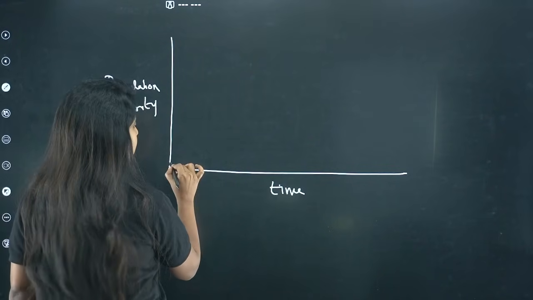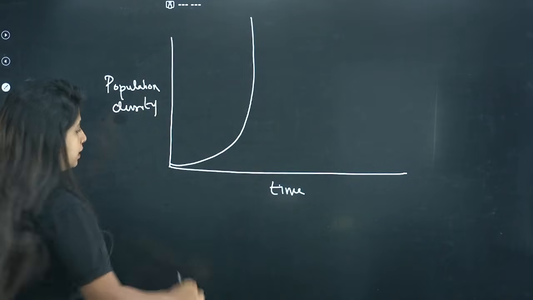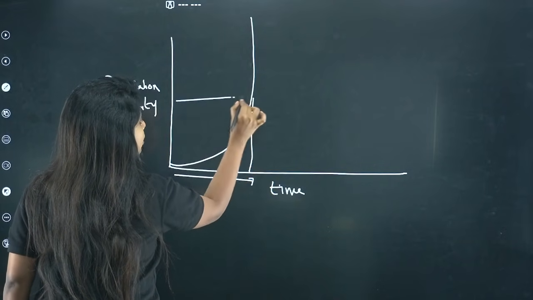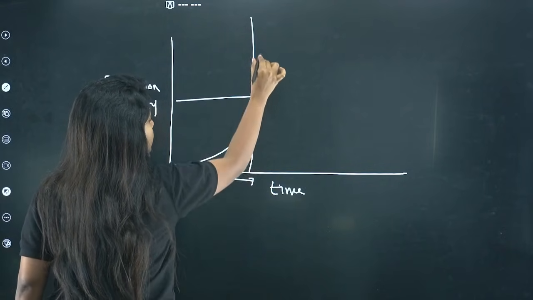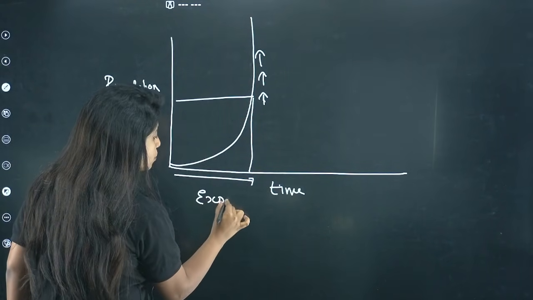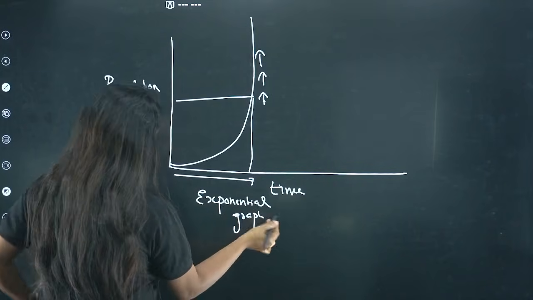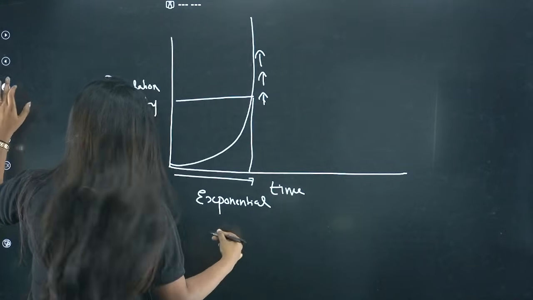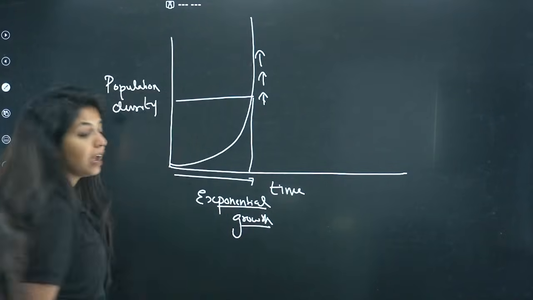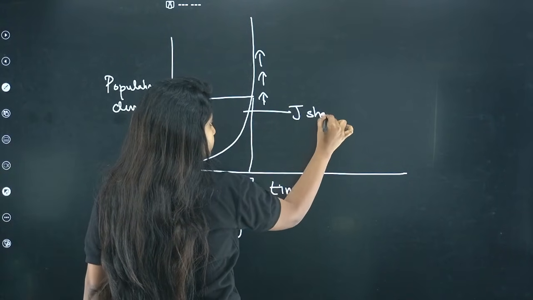So when I have a graph like this, it means what? That as we go ahead with time, the population is generally increasing, right? This type of graph is known as an exponential graph, or this particular growth is known as exponential growth. It's growing exponentially. And over here, what type of curve do you get? You get a J-shaped curve.